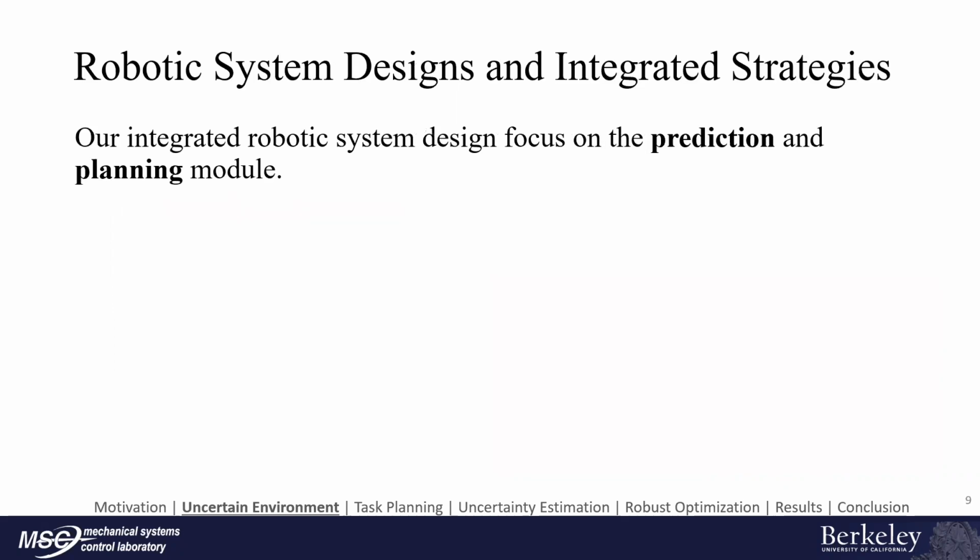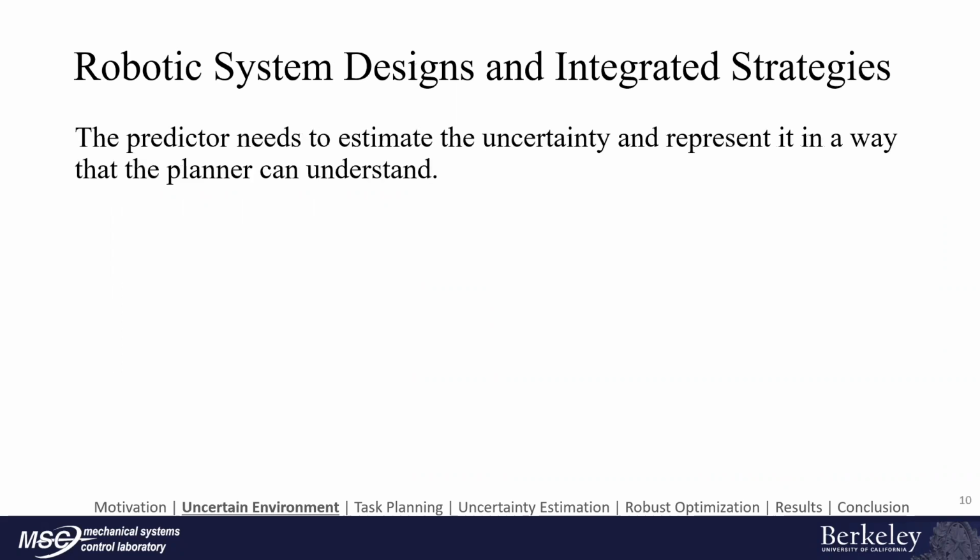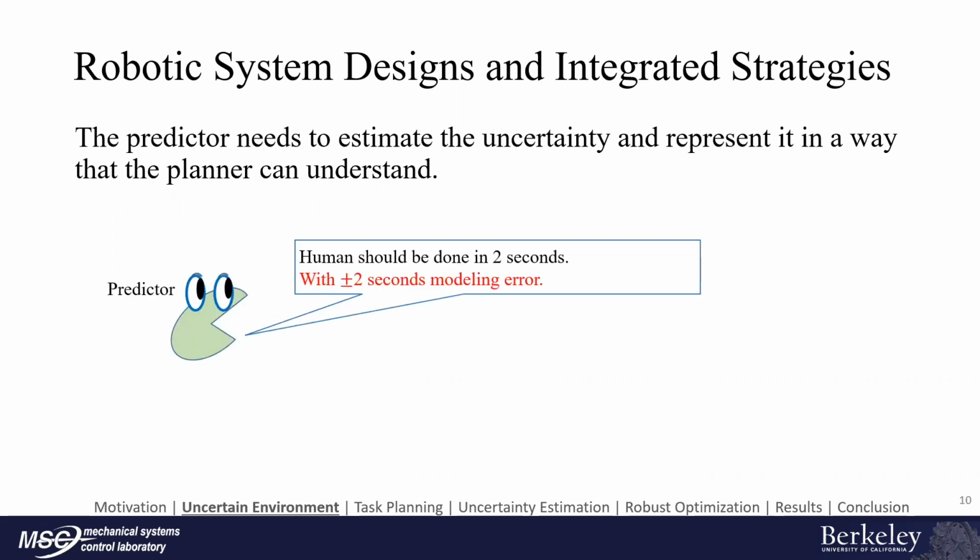Our integrated robotic system design focuses on the prediction and the planning module. The goal is to enable the predictor to estimate the uncertainty and present it in a way that the planner can understand.